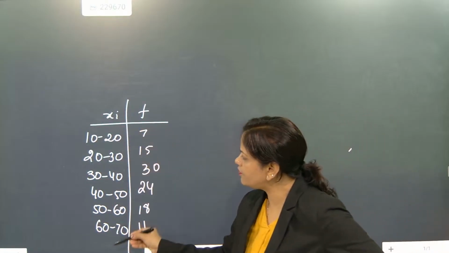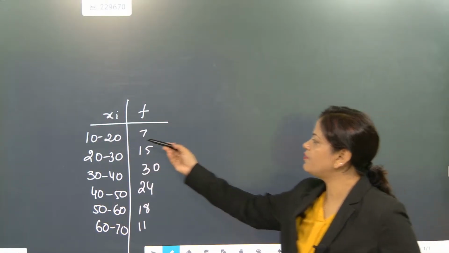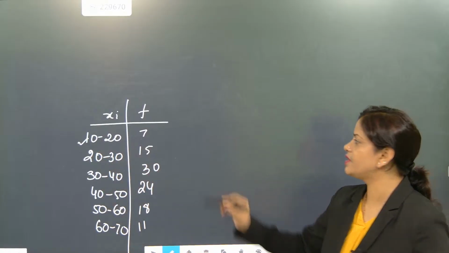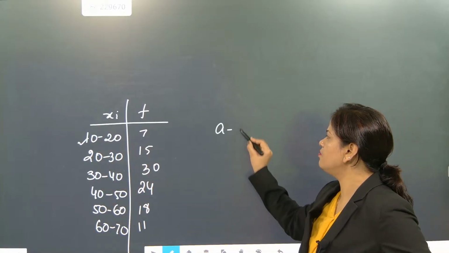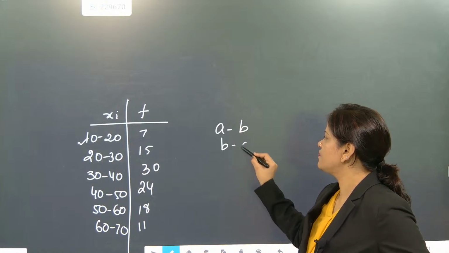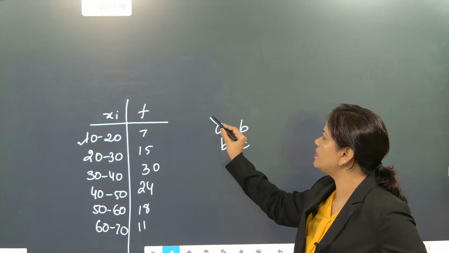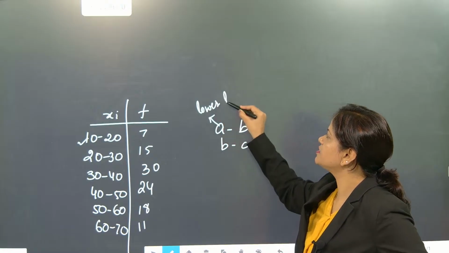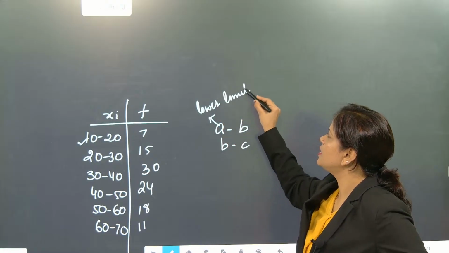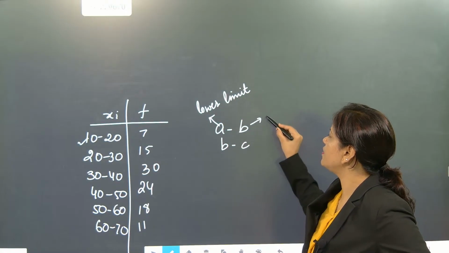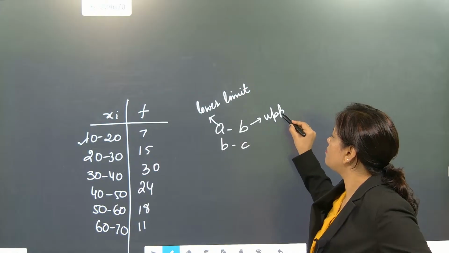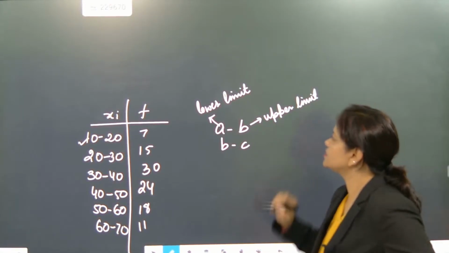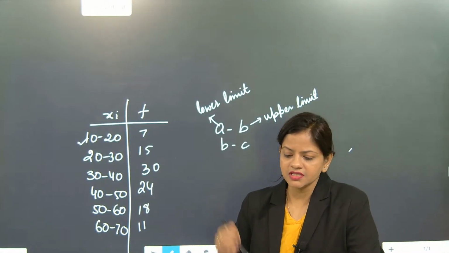If grouped frequency is there, this part will be called the lower limit. Whenever you write any number in a group like this, this is called the lower limit. Lower limit means the starting limit. This part will be called the upper limit. So one section is the lower limit, one section is the upper limit.